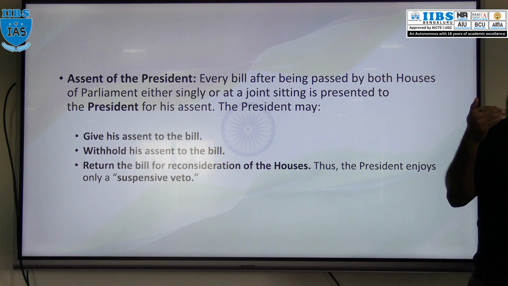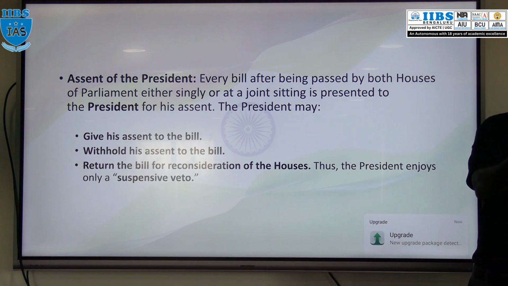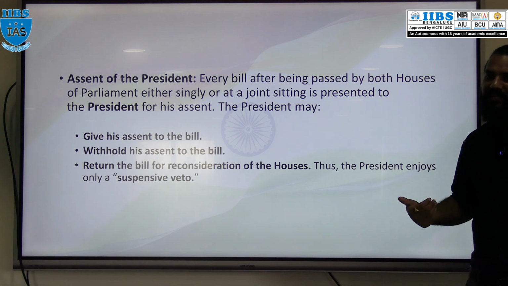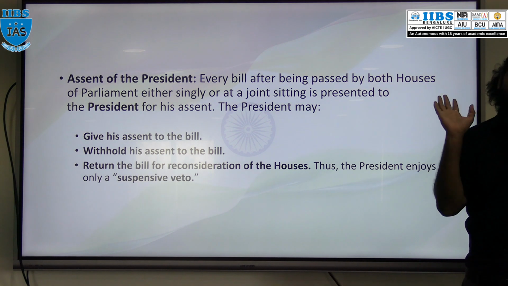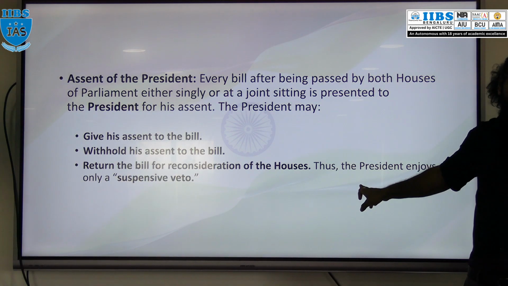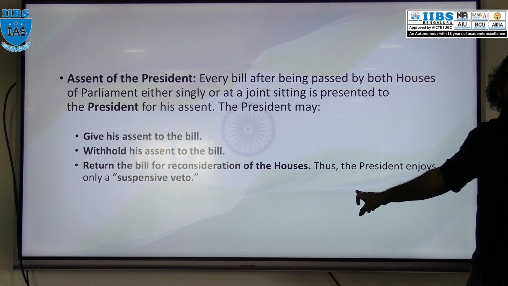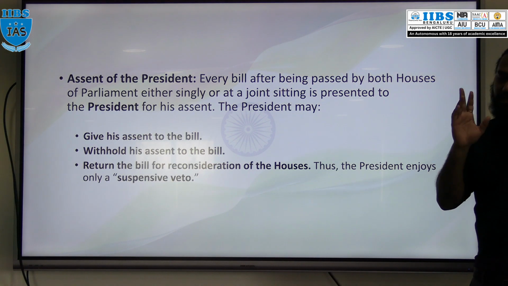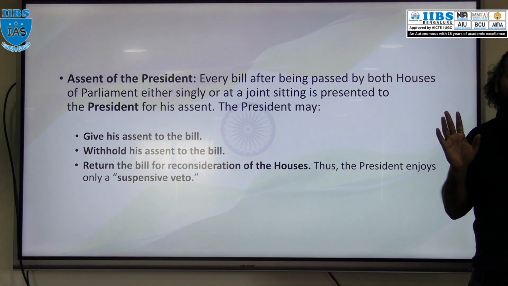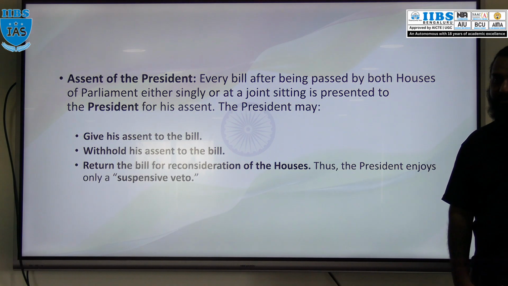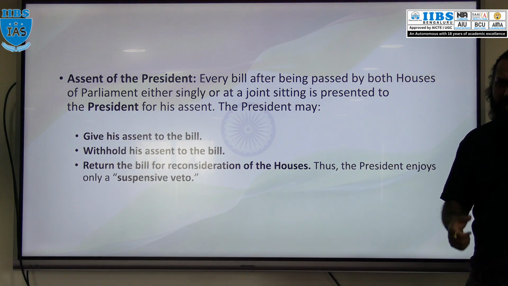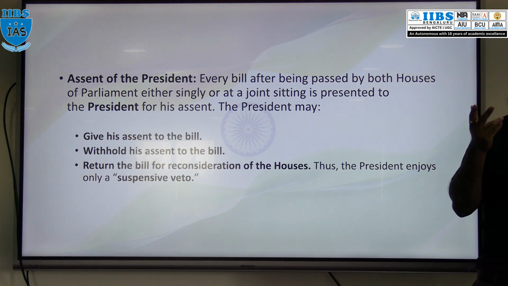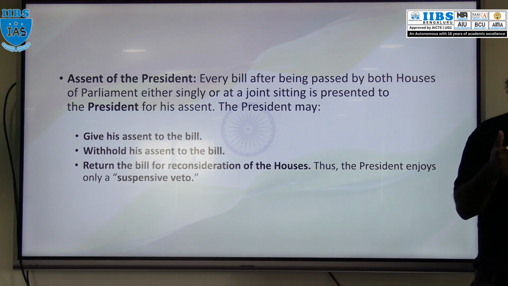In that case, the second time when the bill is passed by both the houses of the Parliament and sent for the assent of the President, then the President has to give assent. Suspensive veto. Right? And remember, if the bill is rejected by the President, then the bill becomes dead. That is the absolute veto of the President. Absolute veto means the President will reject the bill. Suspensive veto means the President will return the bill for reconsideration.